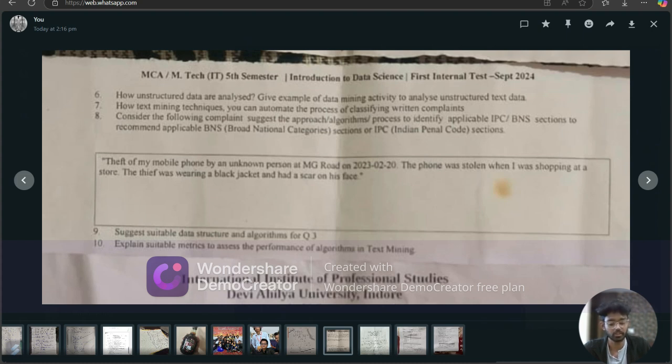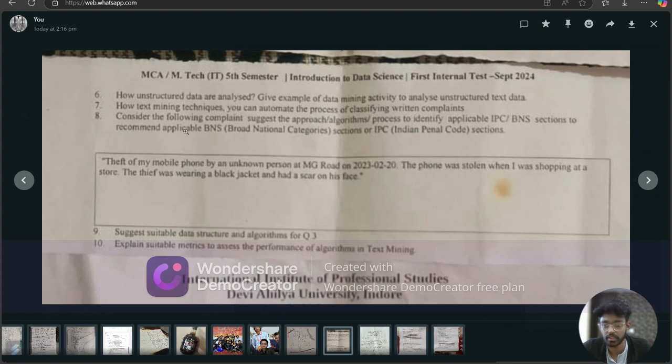Named entity recognition (NER) means identify and extract specific entities mentioned in the complaint, such as name, location, and organization. Part of speech, known as POS, means analyze the grammatical structure of the complaint to identify specific keywords and phrases. Now we will move on to our next question.